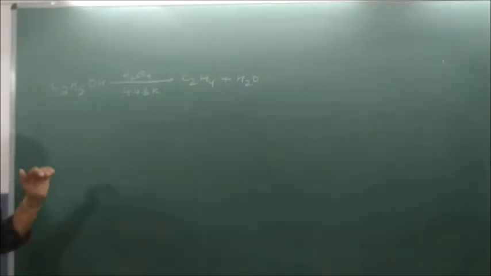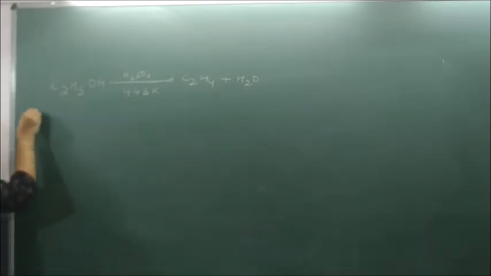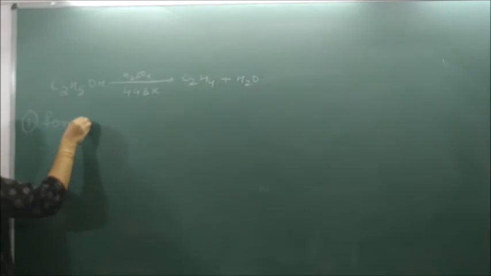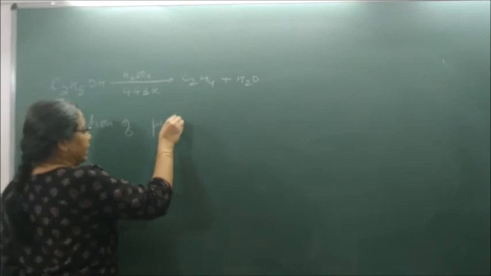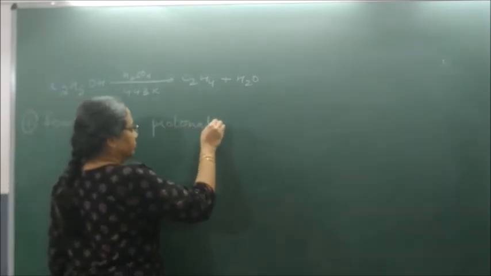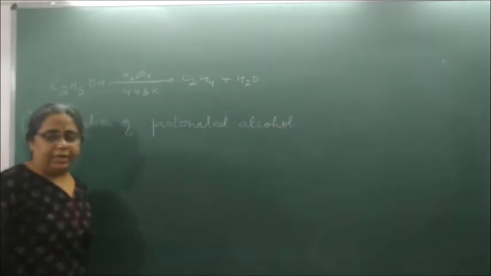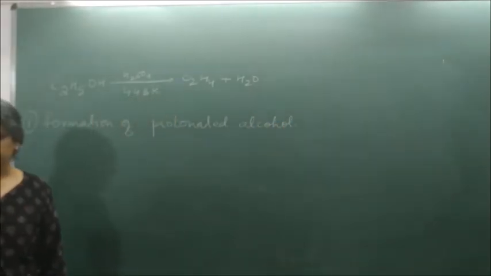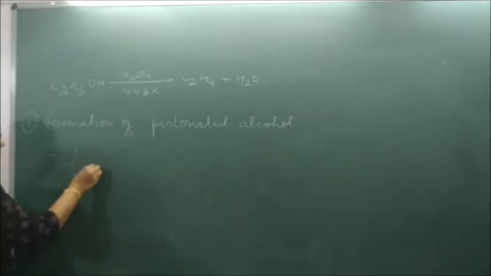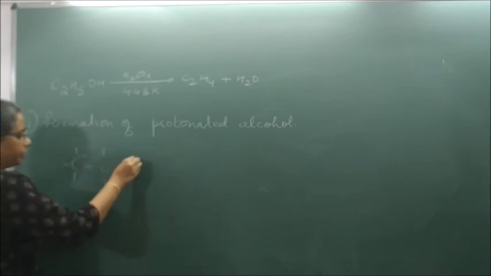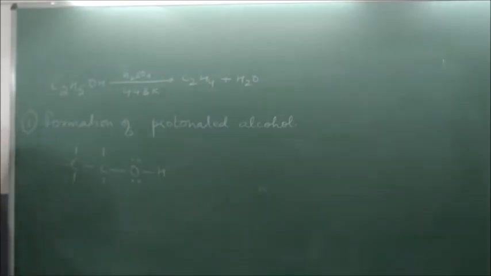Now write step 1: formation of protonated alcohol. Now see, C2H5OH, this is ethanol.